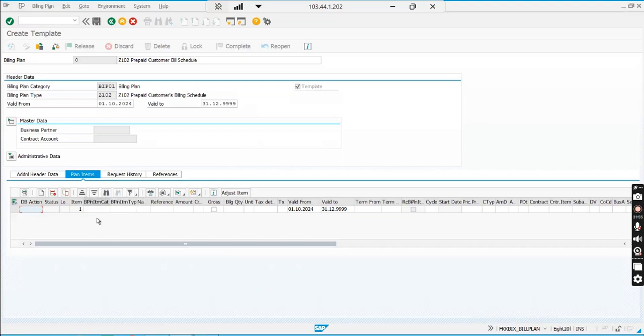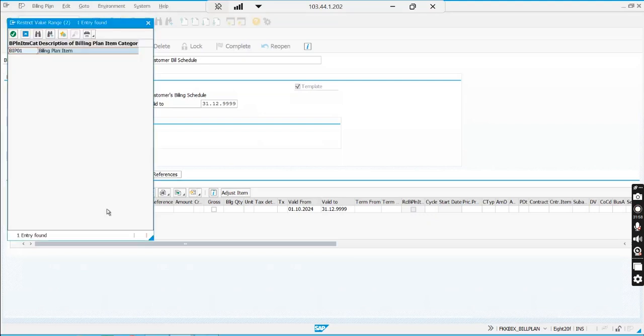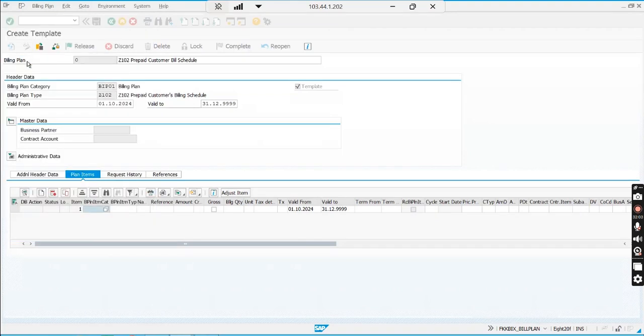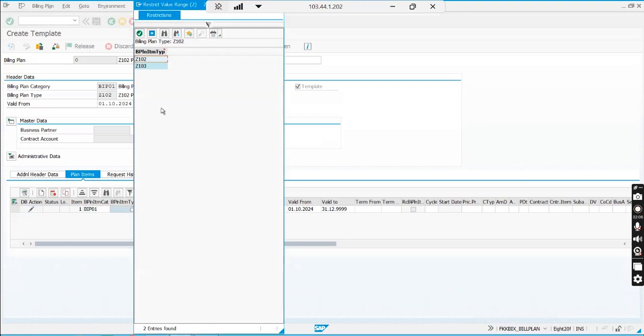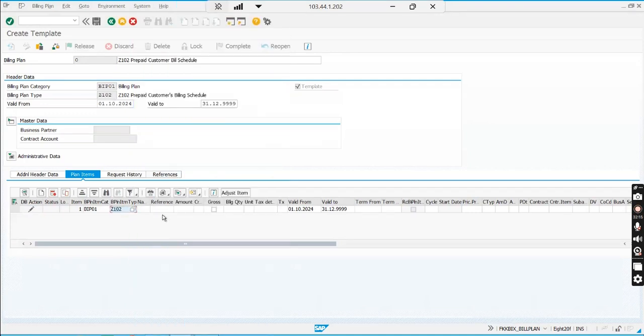So billing plan items. Billing plan item category, I have two item categories. Sorry, item types will be two. So my billing plan item category is BIP01. Billing plan item type. Okay, here I have two. For my billing plan type Z102, I have Z102 and Z103. I think Z102 is a one time. Okay, so name, I cannot. I may. Okay, activation. I'll just write.